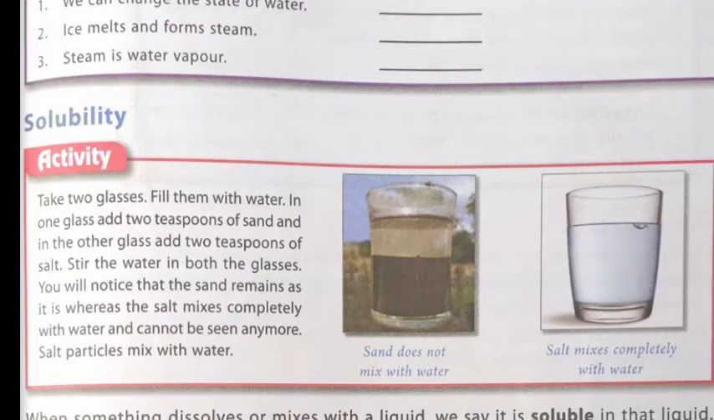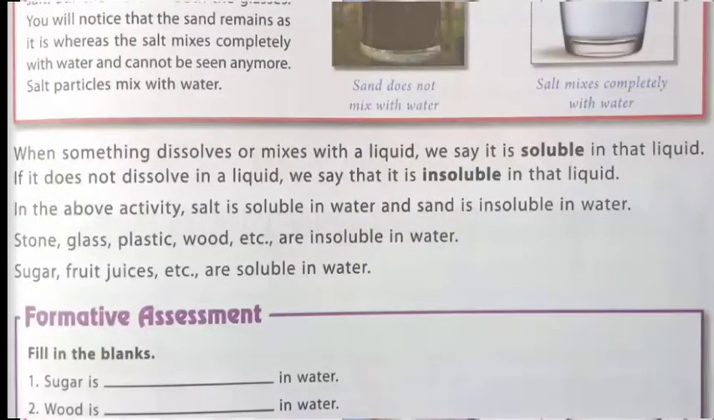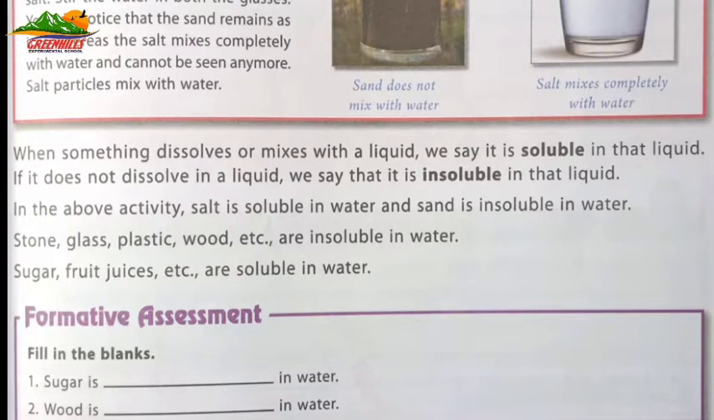Salt particles mix with water. So, sand does not mix with water and salt mixes completely with water. When something dissolves or mixes with a liquid, we say it is soluble in that liquid. If it does not dissolve in a liquid, we say that it is insoluble in that liquid. In the above activity, salt is soluble in water and sand is insoluble in water.